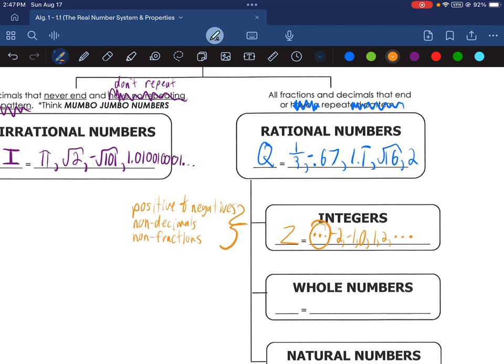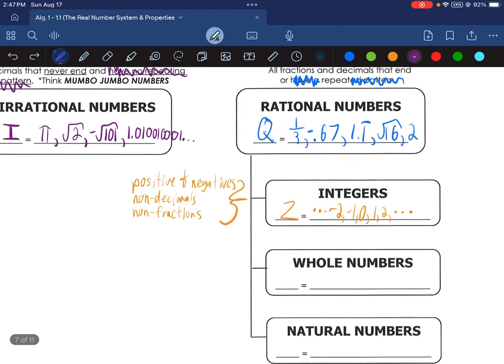So all of these numbers smaller than -2, such as -3, -4, -5, so on and so forth, and all these numbers bigger than 2, such as 3, 4, 5, so on and so forth into eternity, both directions, are integers. We don't care whether it's positive or negative or 0, which is neither. We know as long as there are no decimals and no fractions. And once again, all integers are rational, but not all rational numbers are integers, such as these first 3 rational numbers listed earlier are not integers.